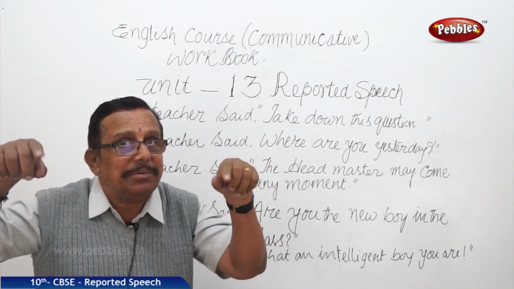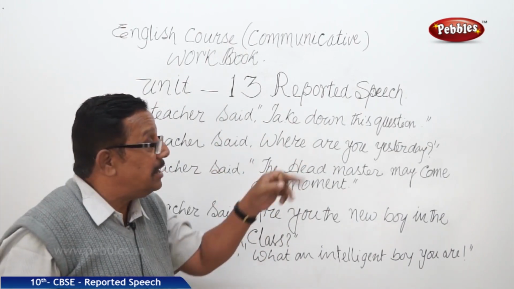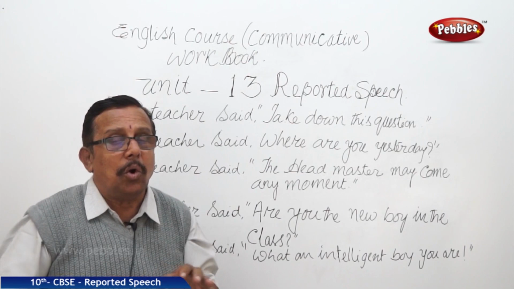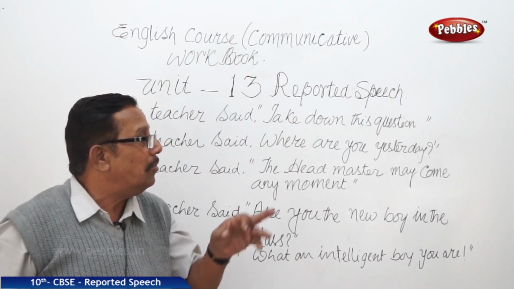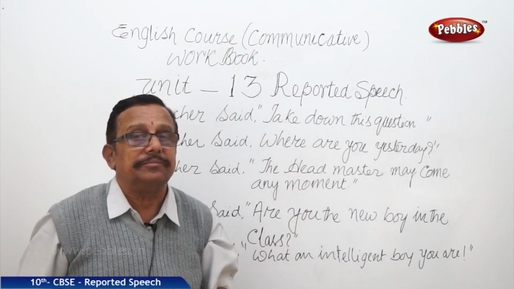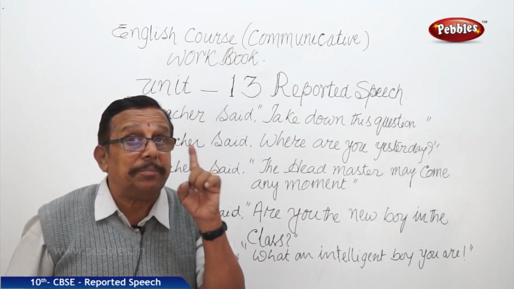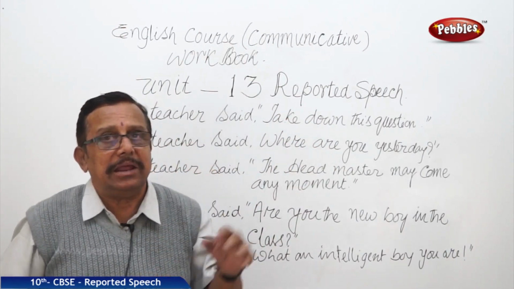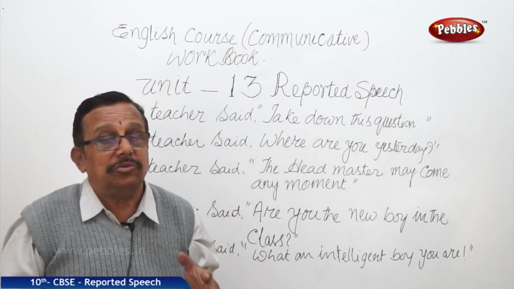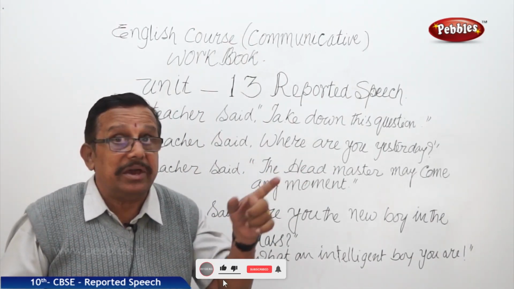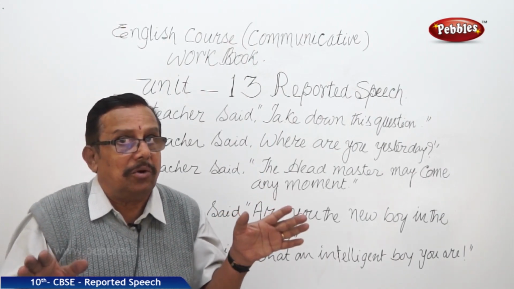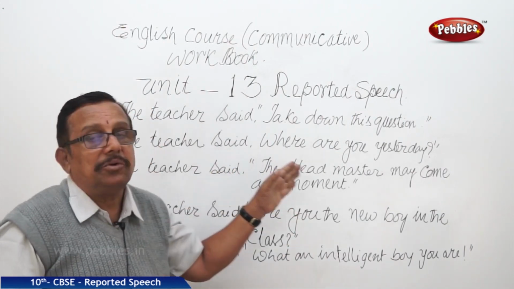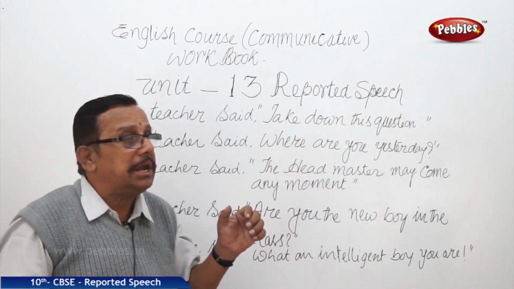Where he was. Here it is 'are you', there it is 'he was'. Yesterday becomes the previous day. For that we have to see the table. And the question, will it remain as it is? No question mark, no inverted commas. We have removed them and only a full stop we have put over there. This is what I am telling, precaution. Earlier we have everything with us. Though we are having everything, when we are swimming, we take precaution. Very carefully we go. What is that care to be taken?